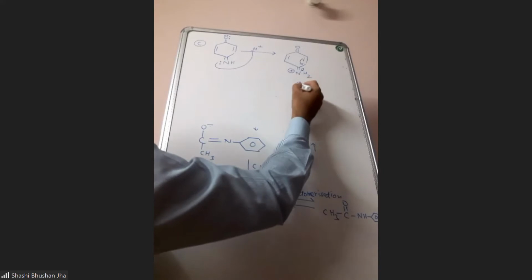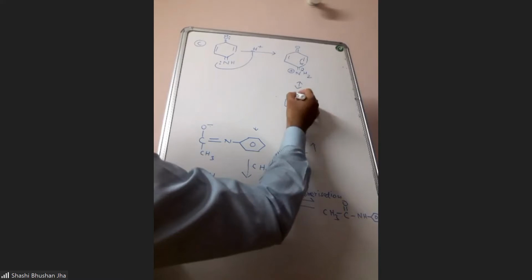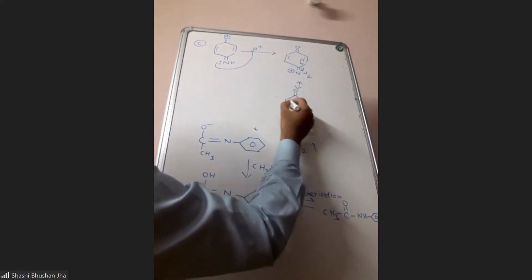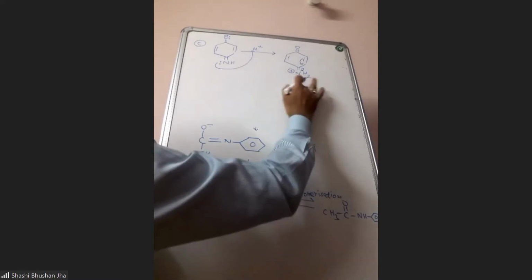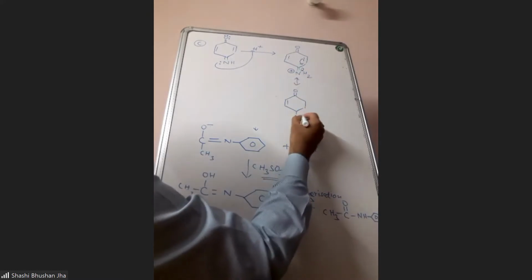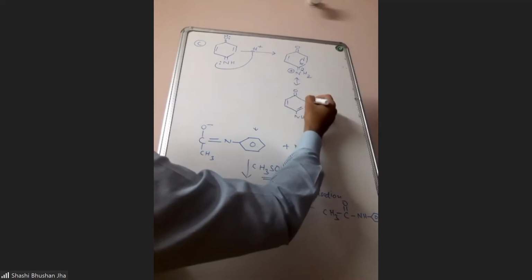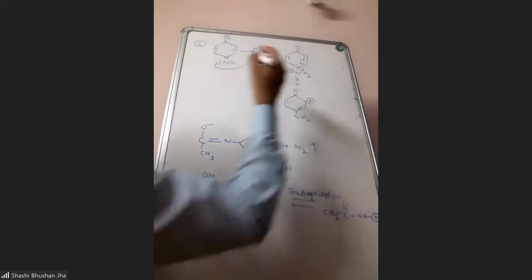So if you write the resonating structure, you can write this structure. This will come NH2. Here you will have a pi bond, and at this place you will have a positive charge.